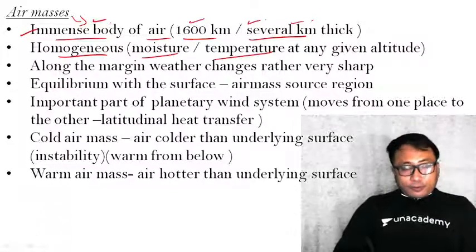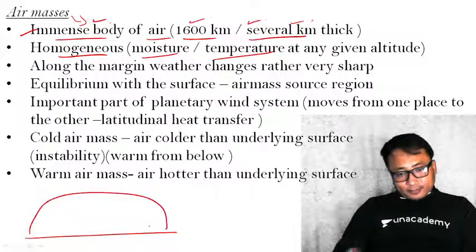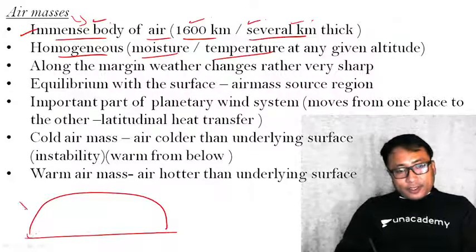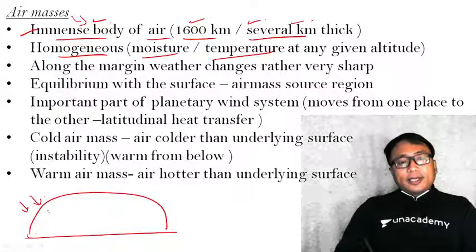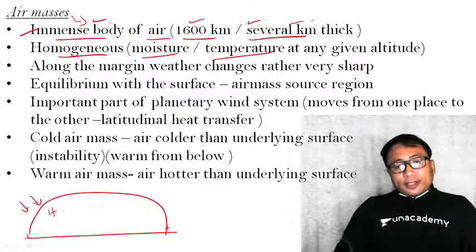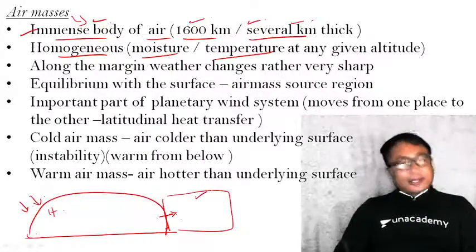Now, why am I calling this an air mass? I am calling this an air mass because it is homogeneous. Therefore, the moment I go away from this air mass, the air there will have different characteristics.